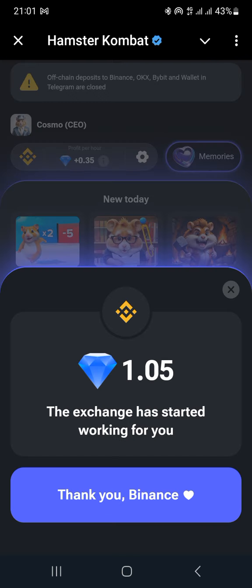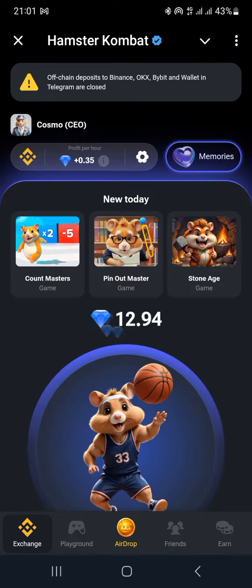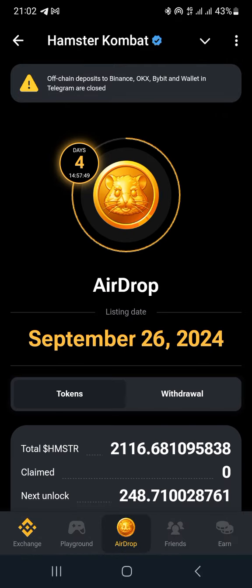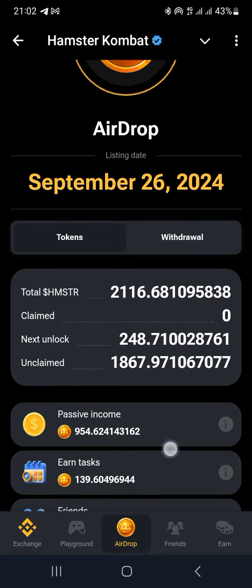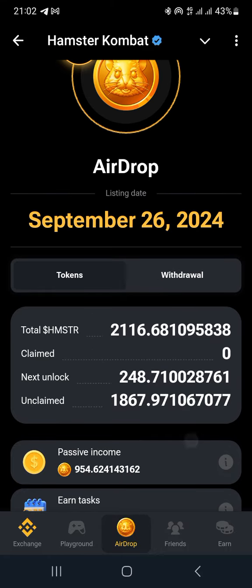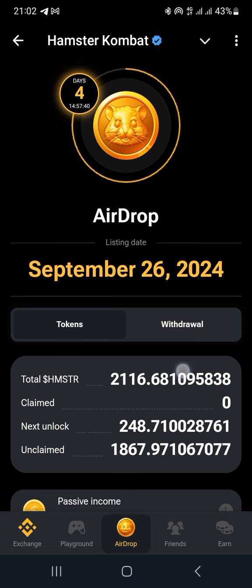So these are the things I'm seeing now. 1.0, whatever, the diamonds. Let's continue. So I'm inside now. When you open it fresh, this should be the exchange. We have the playground, we have the airdrop. When it comes to the airdrop tab, this is what you should see.